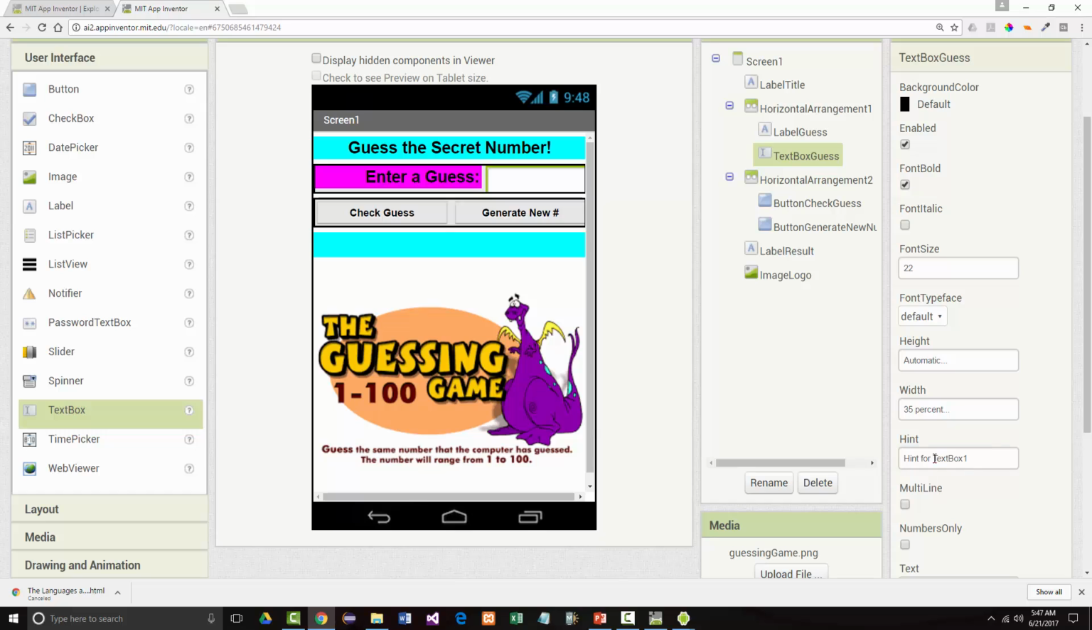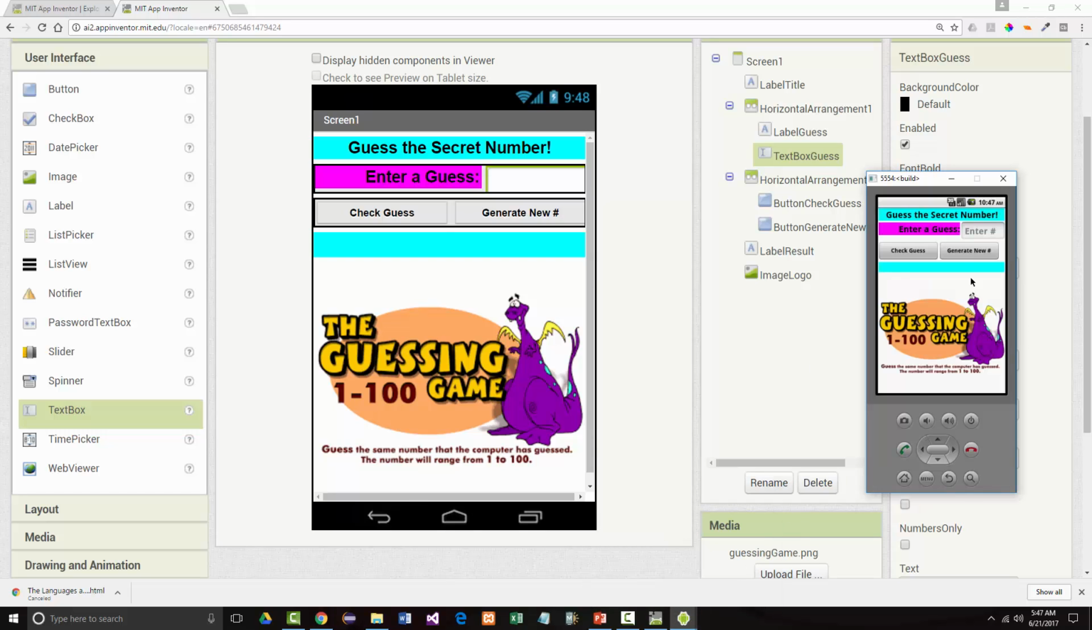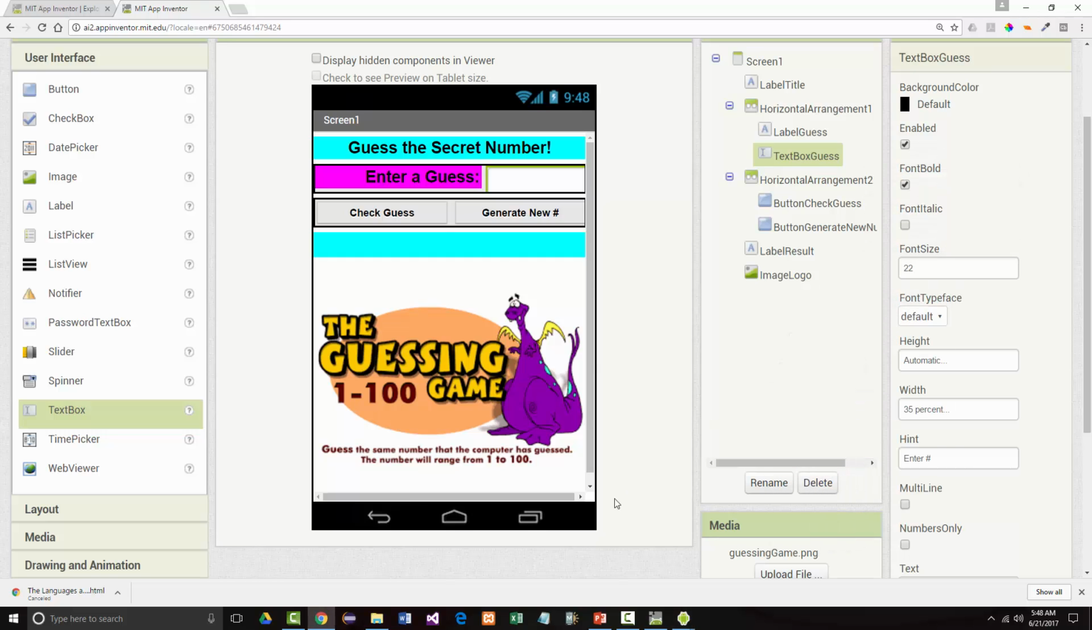So let's just, for our hint, how about just enter number? Enter number. Now, is that going to fix that problem that we had? That looks a little bit better. Okay. So that's going to end it for right now. When I come back, I'm going to start writing the code for this, and this again will be the first time we're going to add some logic to the program. So I will be coming back and doing that in just a minute.